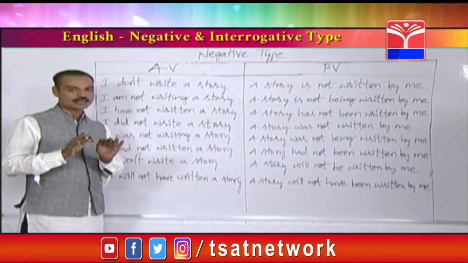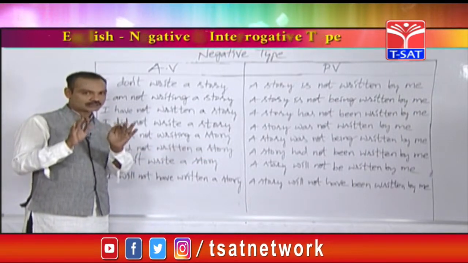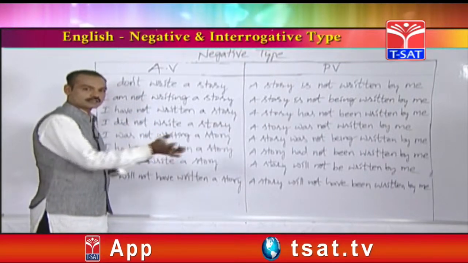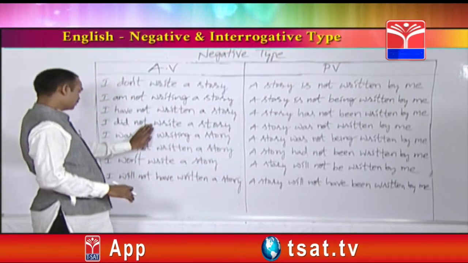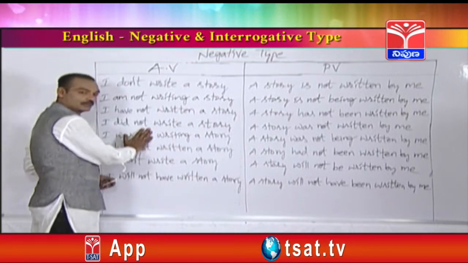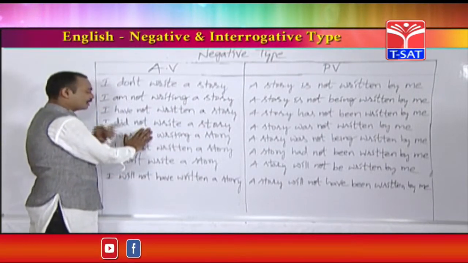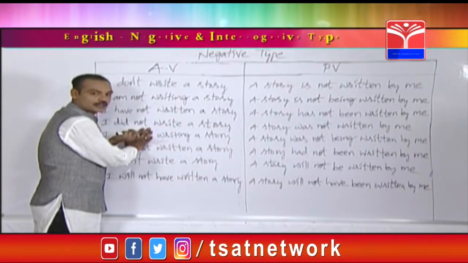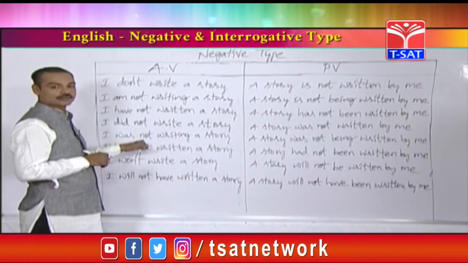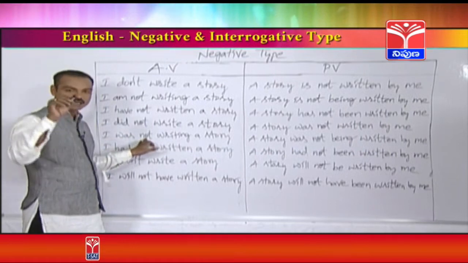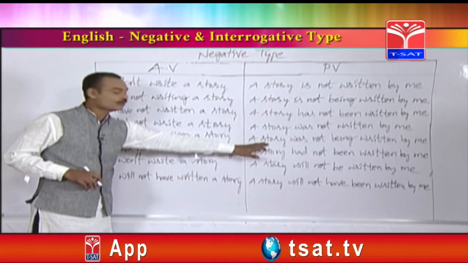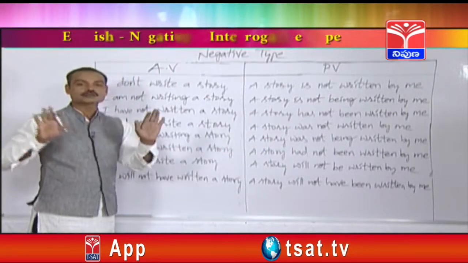So in the previous class, you came to learn how to change all the positive sentences from past continuous into passive voice. Same, see, if I remove the not, it becomes a positive statement. I was writing a story. A story was not being written by me. So it is negative. After the helping verb, if you add not, that becomes a negative sentence. So even in the passive voice, after the helping verb, not should be written.